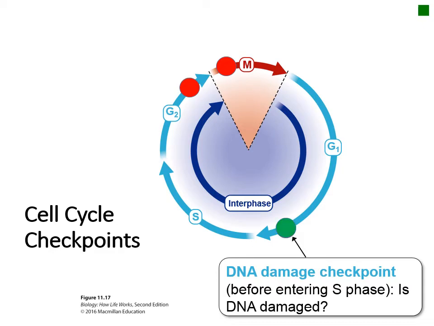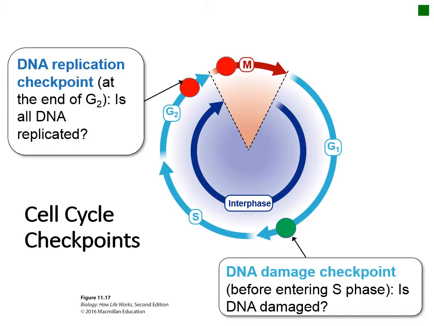The G2 checkpoint occurs at the end of G2 and checks to ensure that all the DNA replicated properly during S phase. The cell does not want to replicate if there is not a full set of replicated chromosomes to pass on to the daughter cells. If replication has occurred properly, the cell will progress through this checkpoint.